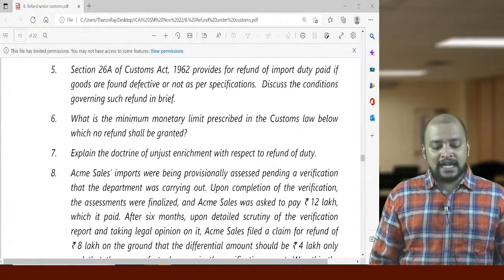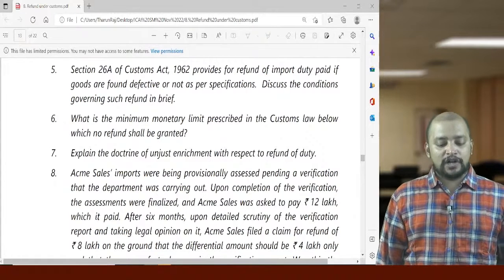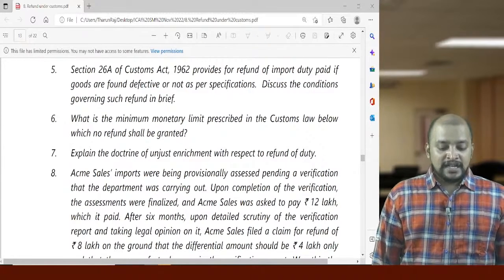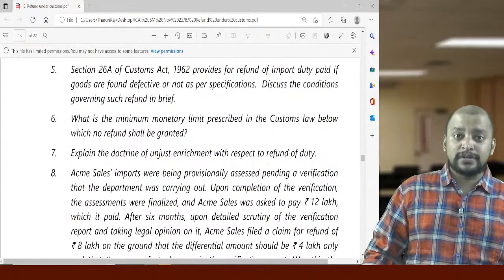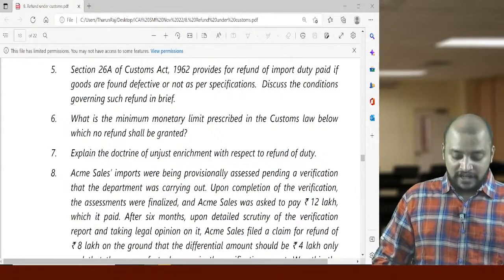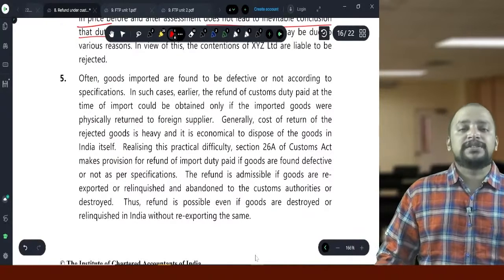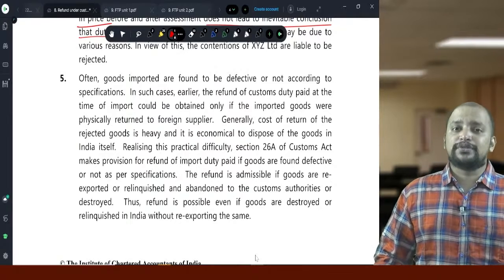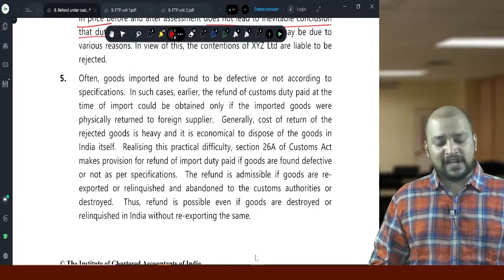Section 26A of the Customs Act provides for refund of import duty paid if goods are found defective or not as per specifications. Discuss the conditions governing such refund in brief. For section 26A, we need to write the related information: when any imported goods are cleared for home consumption upon payment of customs duty, and the goods are found to be defective or not conforming to the specifications, then 100% of the customs duty paid on such import can be claimed as refund under 26A if such imported goods are either exported or destroyed or abandoned, or relinquishment of title has taken place.